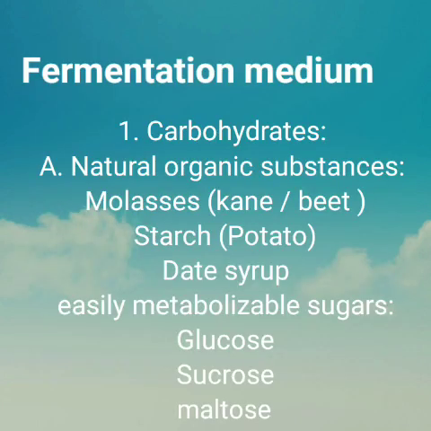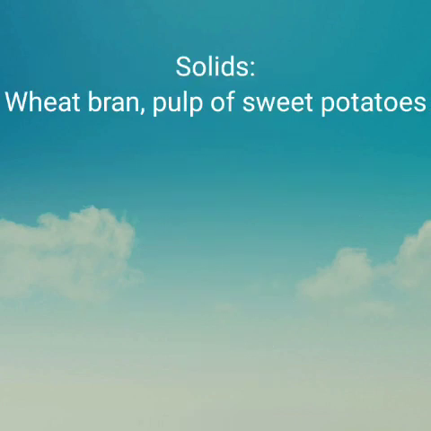Fermentation medium. The medium must have a carbohydrate source, either a natural organic substance like cane molasses, beet molasses, potato starch, date syrup, or refined sugars like glucose, sucrose, maltose, which are easily metabolizable sugars. Solid media contains wheat bran as well as the pulp of sweet potato starch.